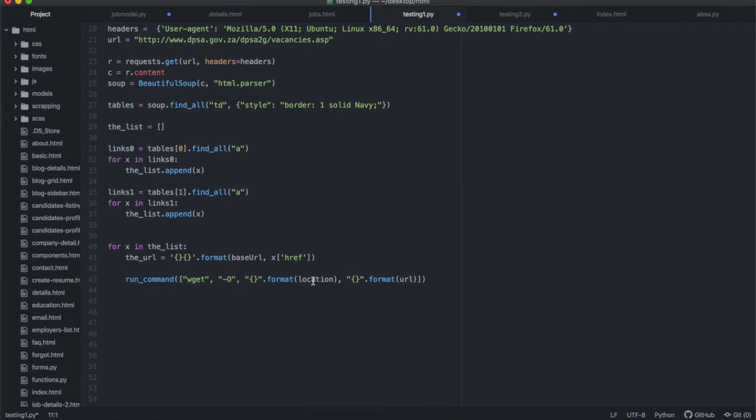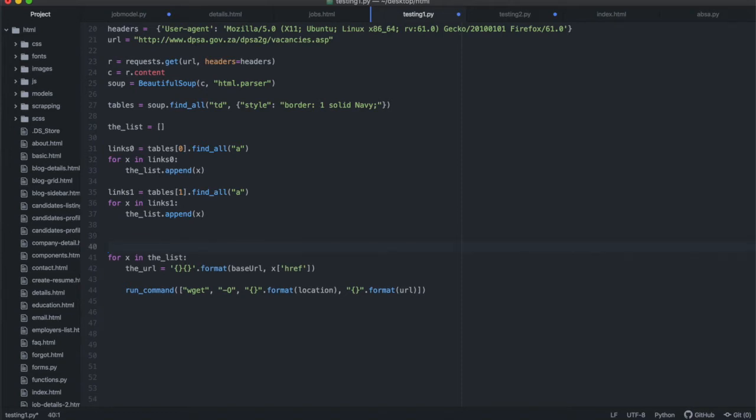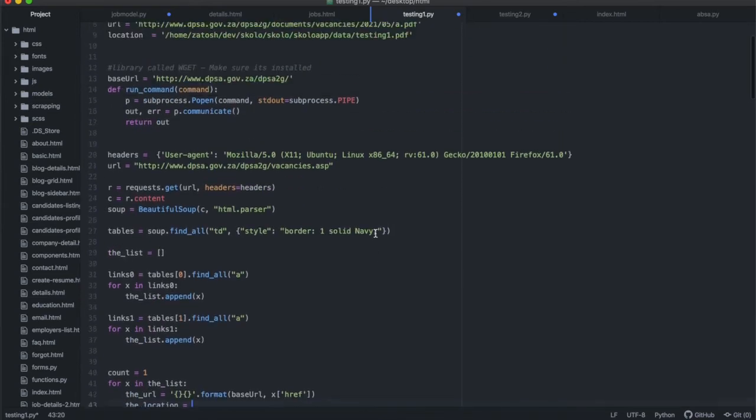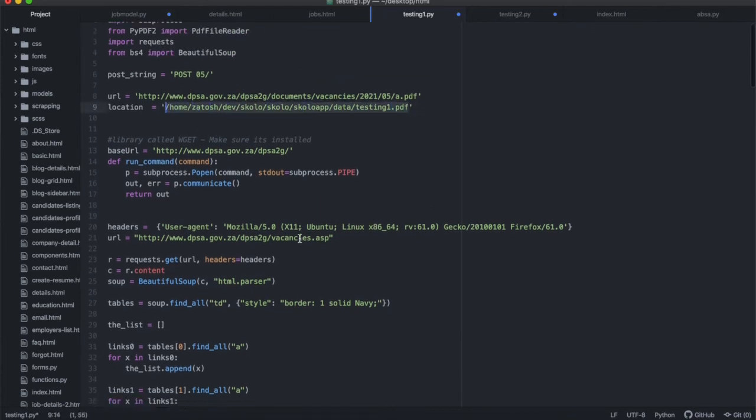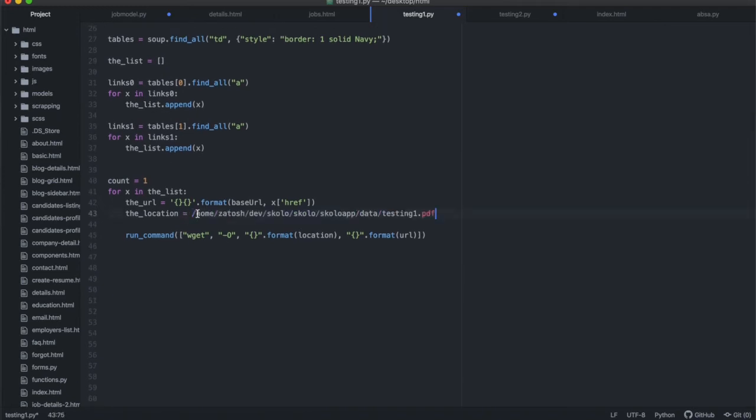So I'm running the location. Instead of running the location, the location will be different. So I need to create a new location. So let's do this. Let's say count is equal to 1. And then I'm going to create a new variable for location. I'm going to call it the location. And the location is going to be this. Let's copy that.